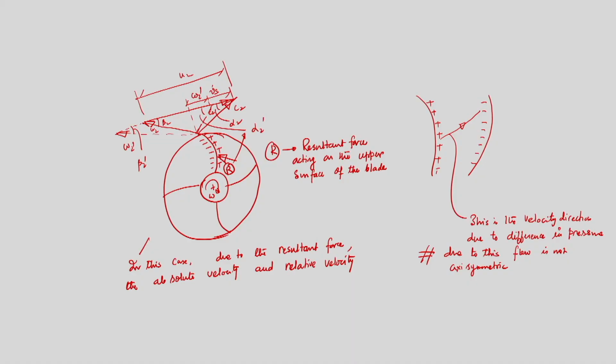That means, if the impeller is rotating at an angular velocity omega, because of this resultant force the blade will feel a retardation, as if some force is trying to retard the movement of the blade, as a result of which the absolute velocity and relative velocity are moving, if this is A and this is B, to A prime and B prime respectively.